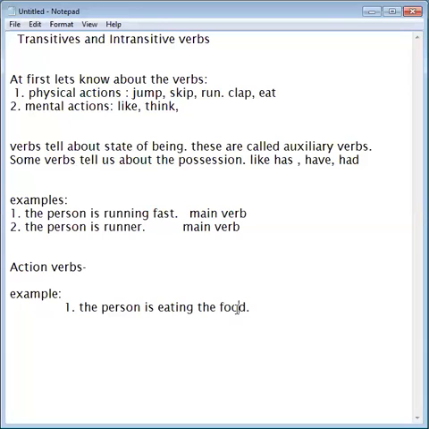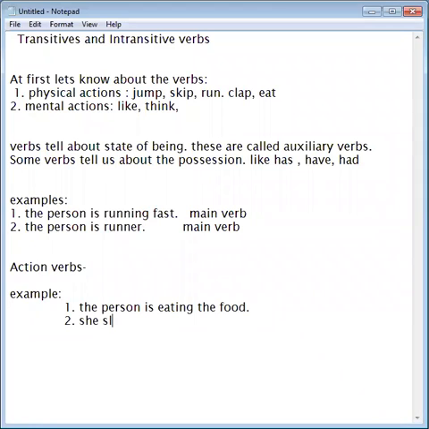It is being done on the food. So there are action verbs which need an object. But it is not always necessary that every action verb needs an object. You can see another sentence here.